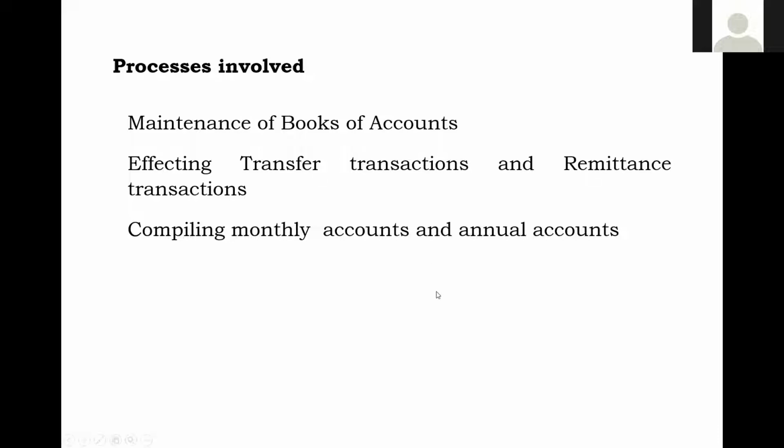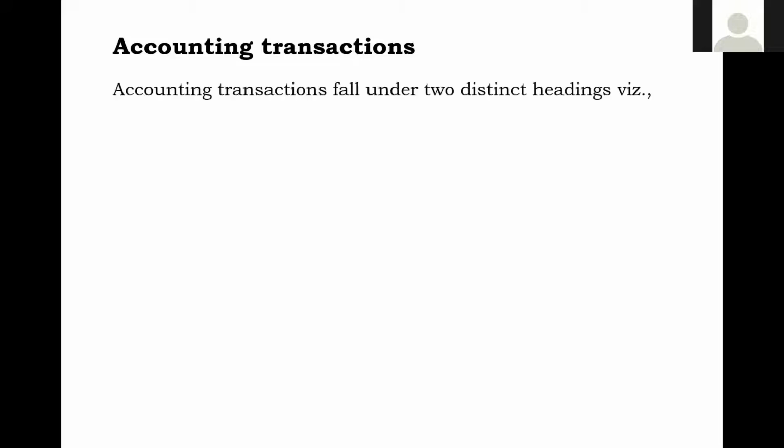Now, let us see. इससे पहले मैं बात करता था अकाउंटिंग ट्रांजैक्शंस के बारे में, फाइनेंशियल ट्रांजैक्शंस के बारे में. तो ये फाइनेंशियल ट्रांजैक्शंस आखिर क्या होते हैं? What can be called an accounting transaction? Let us see how many types of accounting transactions there are. The accounting transactions fall under two distinct headings.